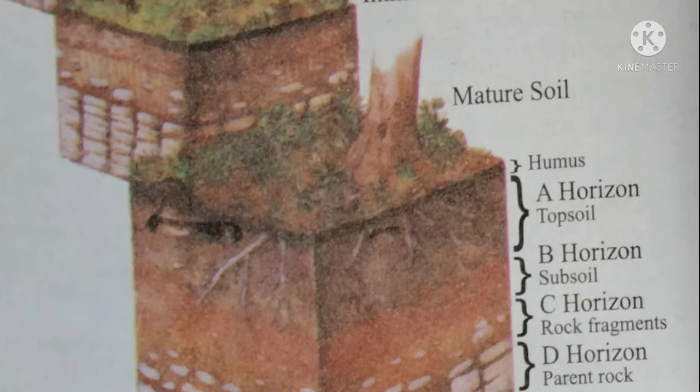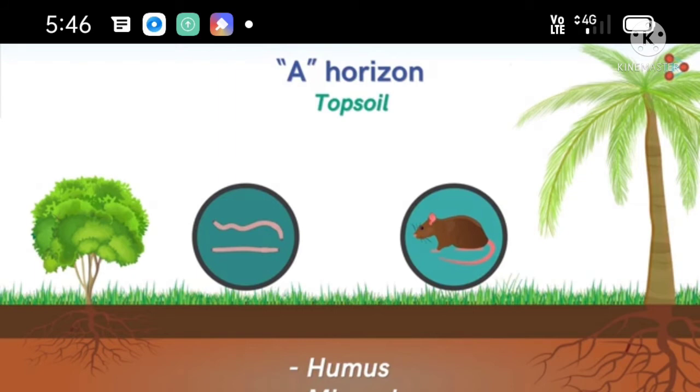The soil profile consists of how many layers? There are 4 layers. First, horizon A, that is topsoil. It is the topmost layer. It contains soluble minerals and organic material, which come from the humus of decayed plants and animals. These are needed for the growth of plants. So in the topmost layer we can see good fertility of the soil.